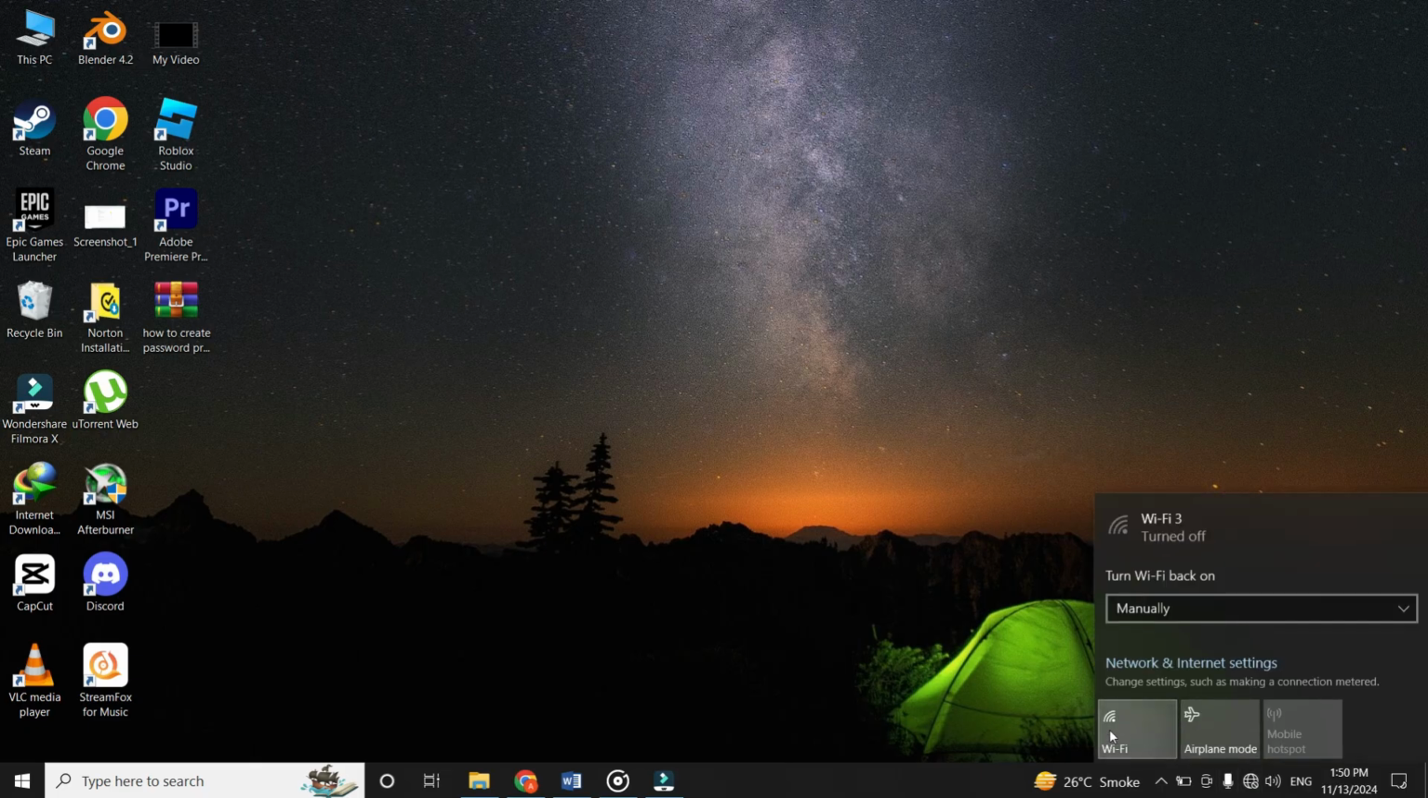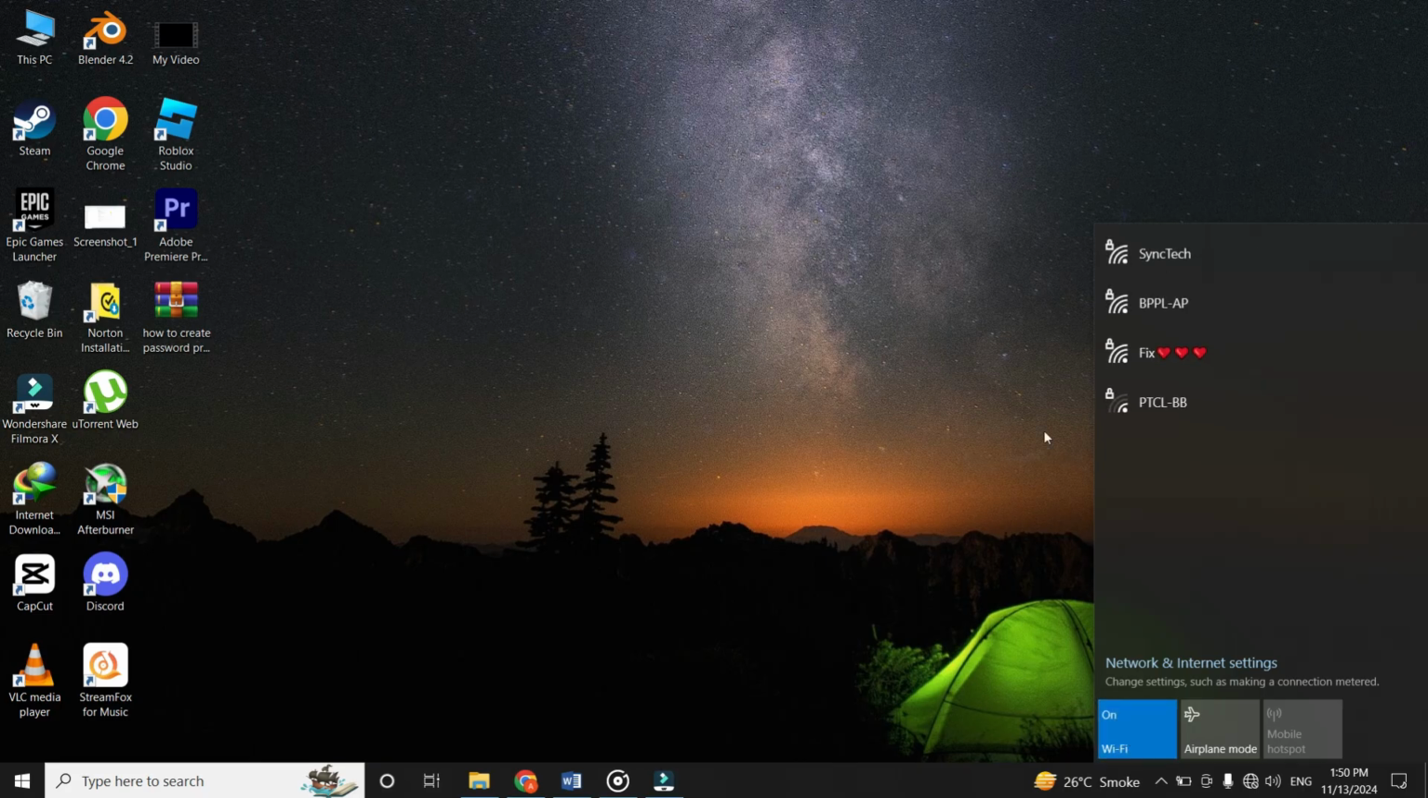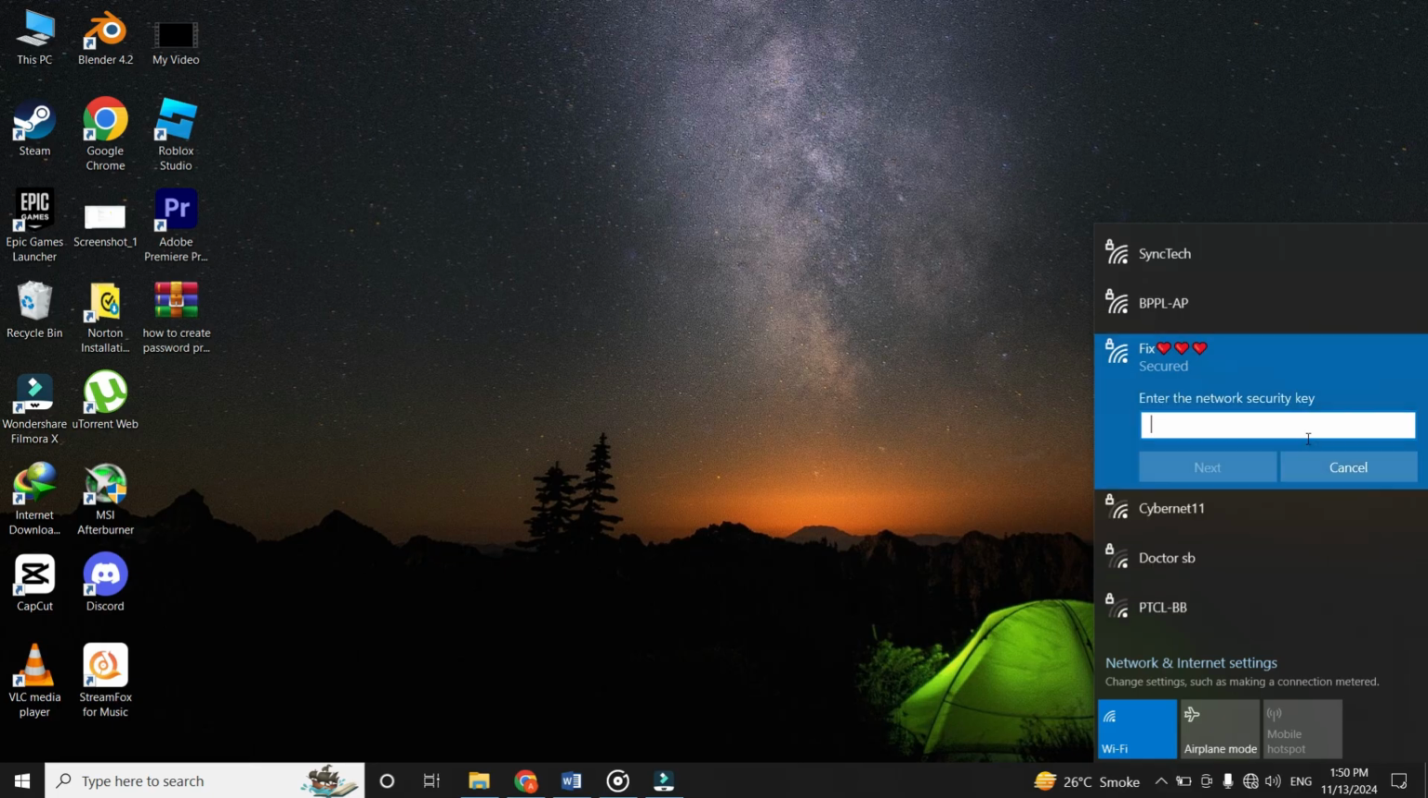Now click on the Wi-Fi to turn on it, and then here you will see your mobile internet name. Simply click on it, and then click on the Connect. And then enter your mobile Hotspot password. My password is Internet, so I type it.